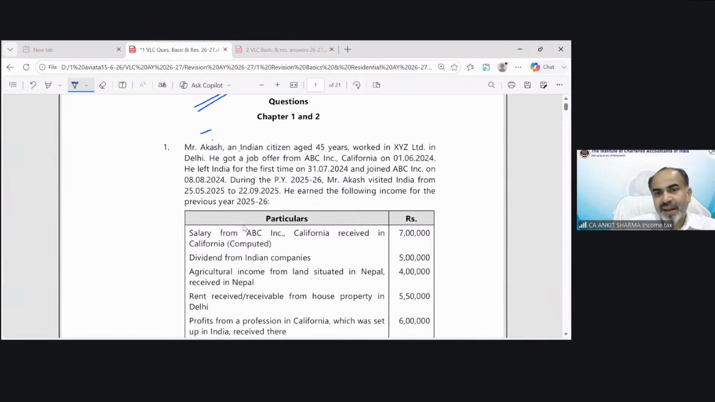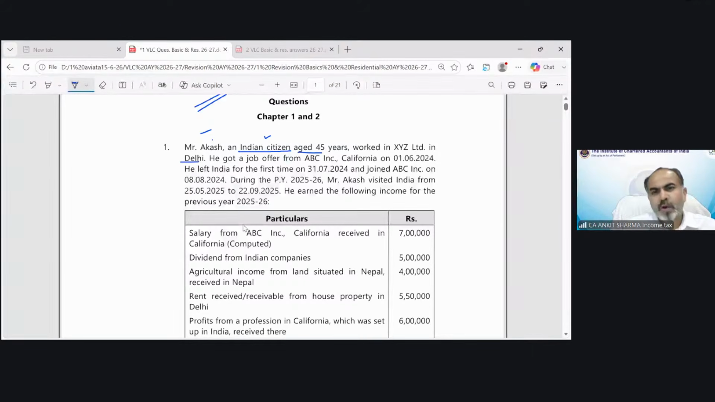Mr. Akash, an Indian citizen. When there is a question on residential status, I always believe it would be regarding the special cases. If you are an Indian citizen, a person of Indian origin, etc., you should understand that the special condition would be applicable in this question, or the probability of applying the special case is very high. Age is 45 years, worked in XYZ Limited in Delhi.